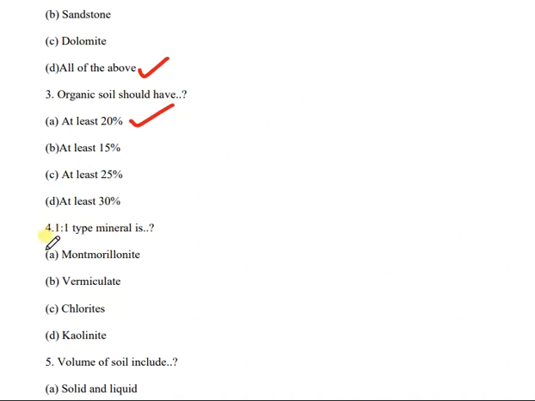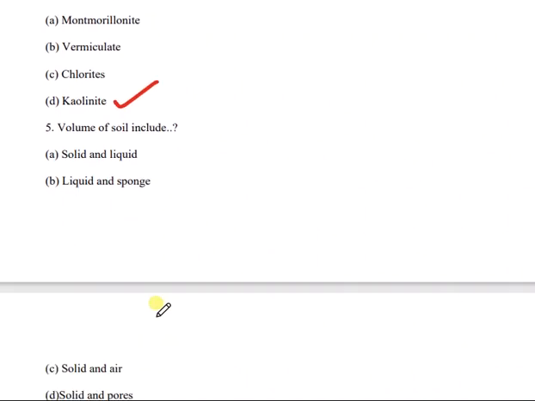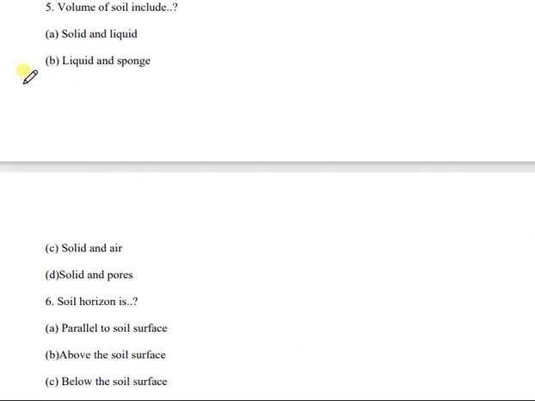Then moving forward to the next question, question number 4. 1:1 type of mineral is known as, the correct answer is D, that is kaolinite. Then question number 5. Volume of soil include which of the following? Solid and liquid, liquid and sponge, solid and air, or solid and pores? And the correct answer is D, that is solid and pores.